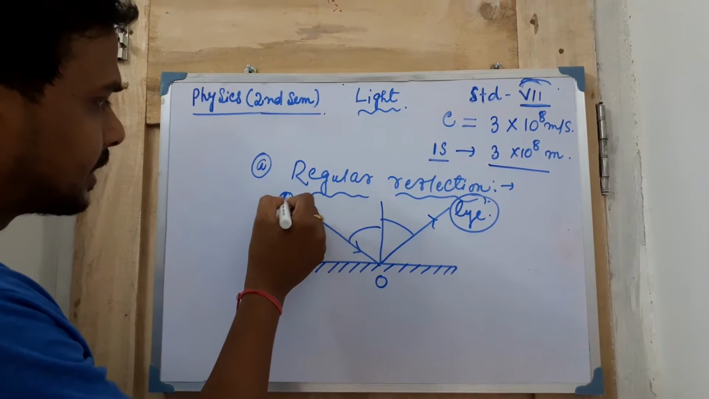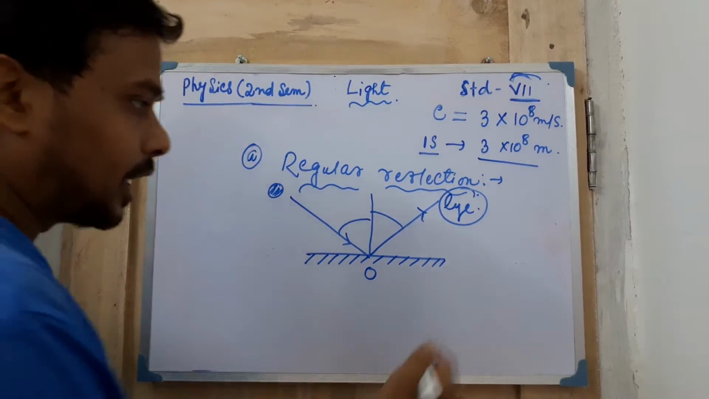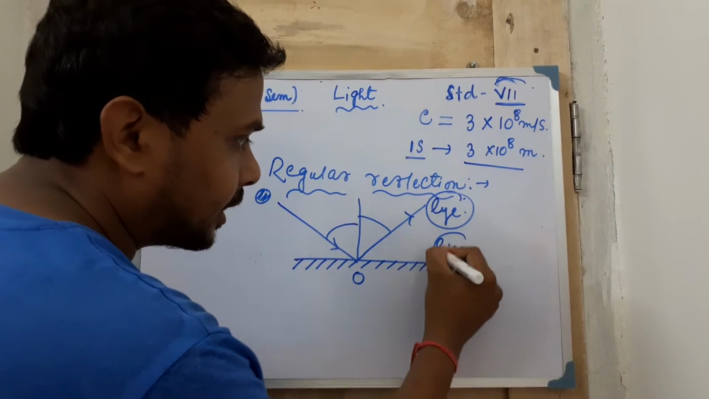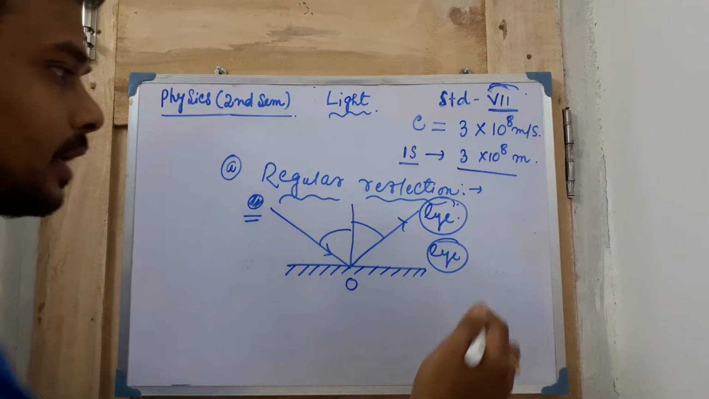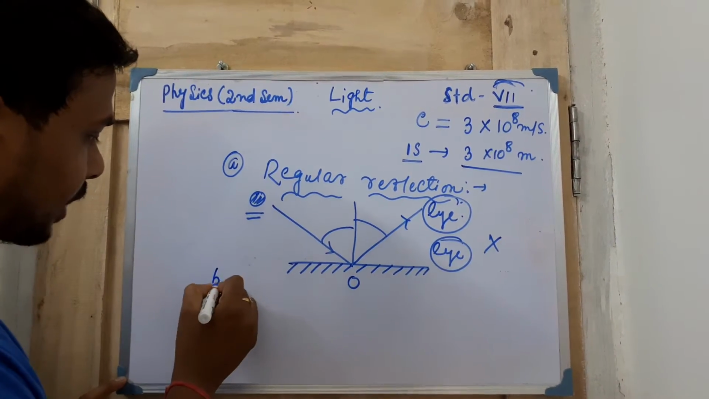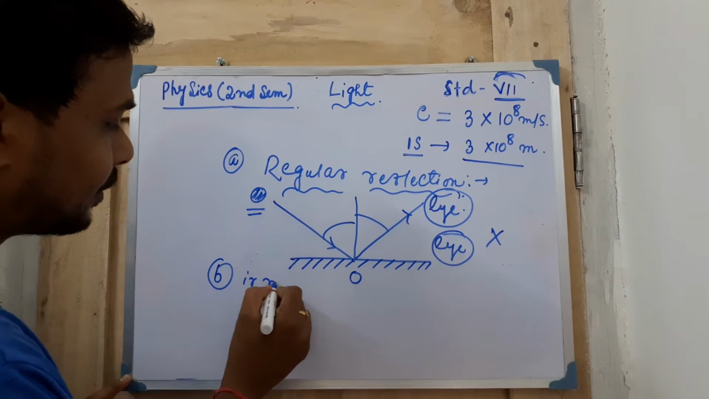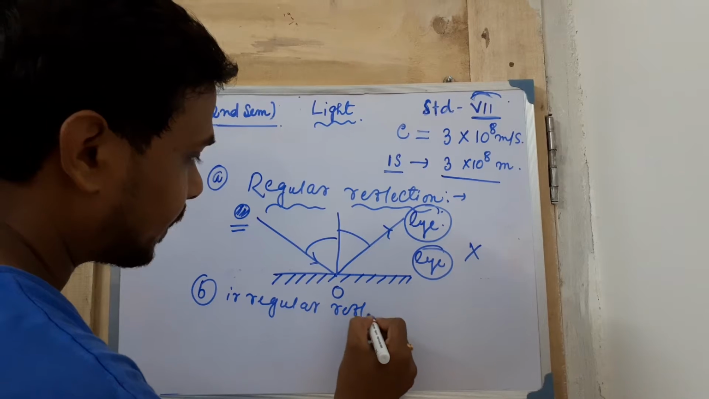Suppose any object is kept in this place, so you can see it from here. Suppose your eye position is here in this place, will you be able to see this object? Definitely not possible. Now the second case, irregular reflection or diffused reflection.